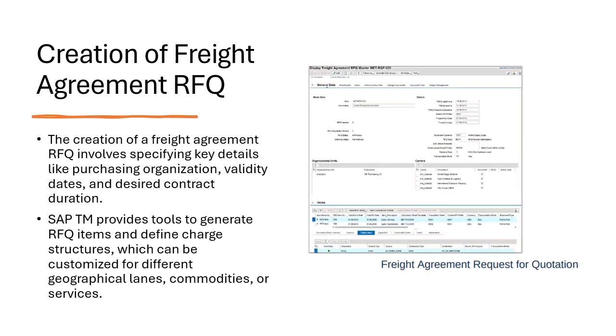This figure actually shows the layout of the fleet agreement RFQ in SAP TM, which includes a section for basic information, carrier list, and RFQ items. This helps users to manage and submit RFQs to shortlisted vendors.